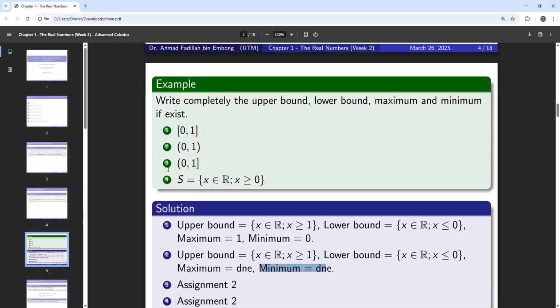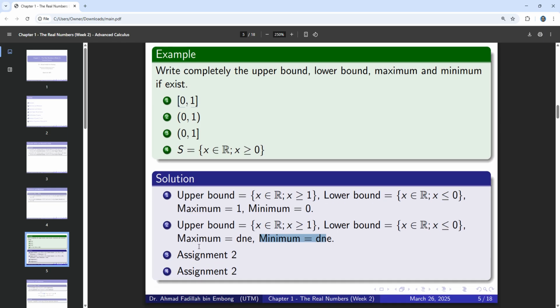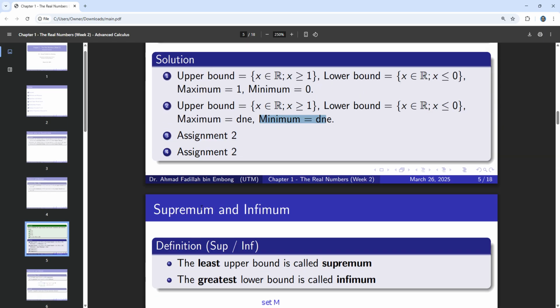So the other two examples here are going to be your assignment 2. At the end of the slide, you are going to look at the due date of the assignment. There are several questions that you need to do. We are going to go through the slide after this. Okay, so this one you need to submit.